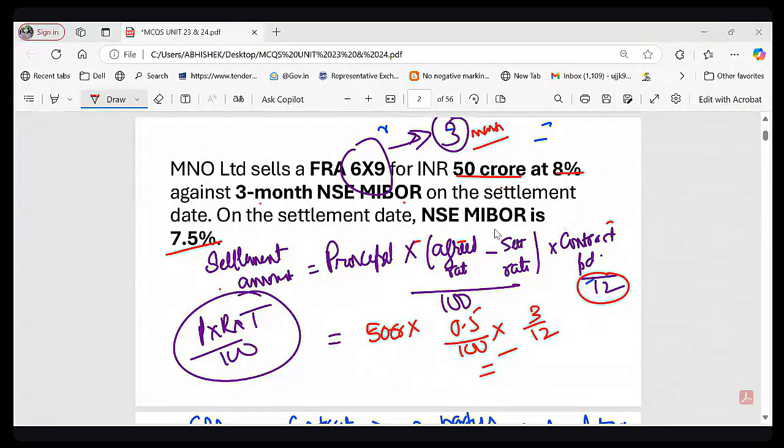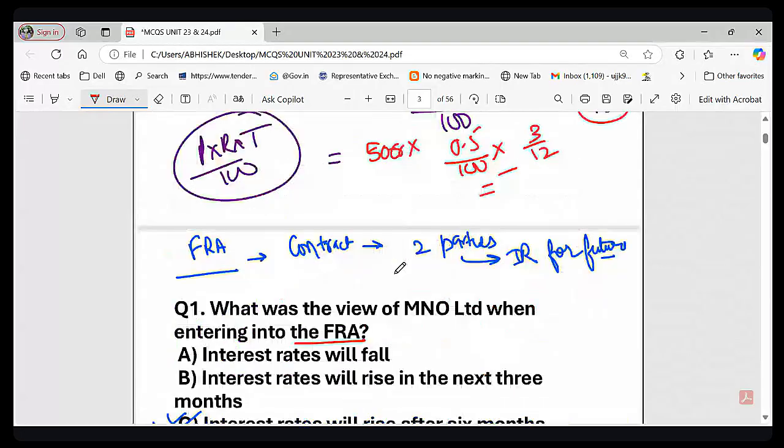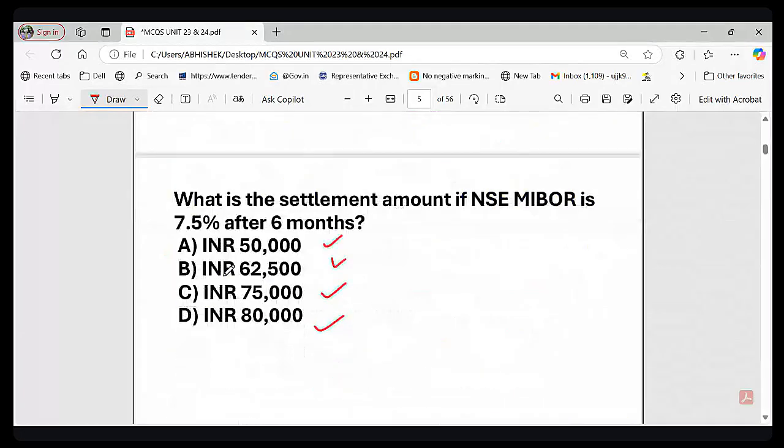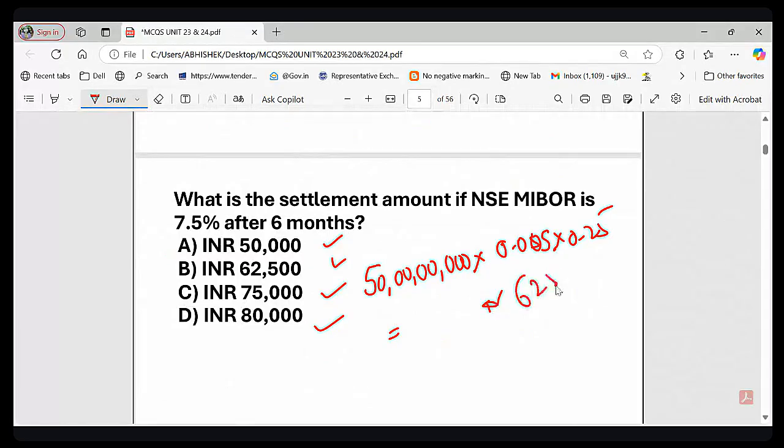So let me again show you the options: 50,000, 62,500, 75,000, 80,000. So basically 50 crore means 50,00,00,000. This is the principal amount. And you know 8 minus 7.5 is 0.5. Multiplied by 0.25. So let me calculate. I am using a calculator, and the value I am getting is 62,500.